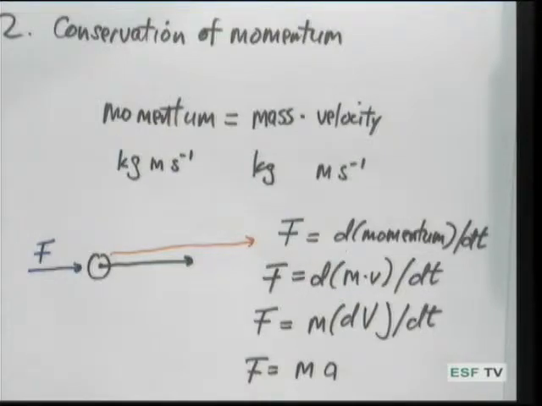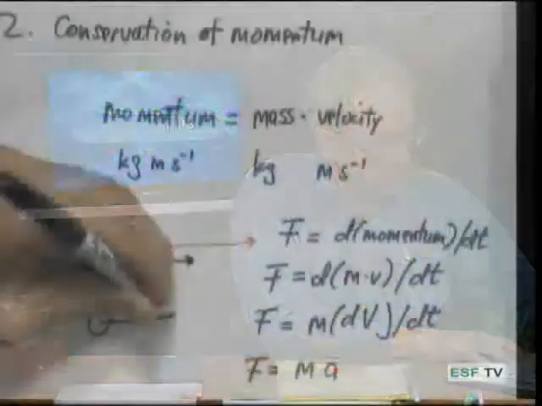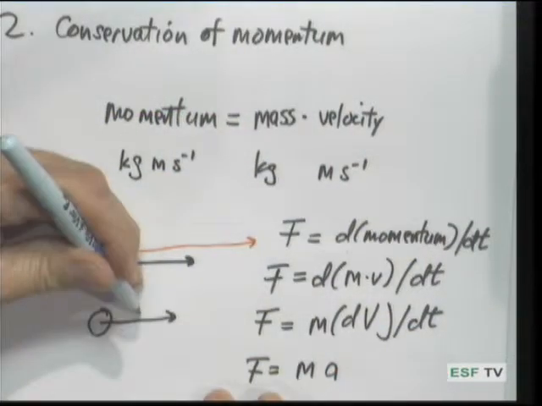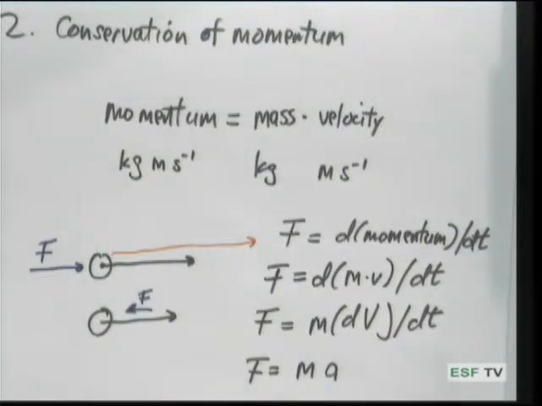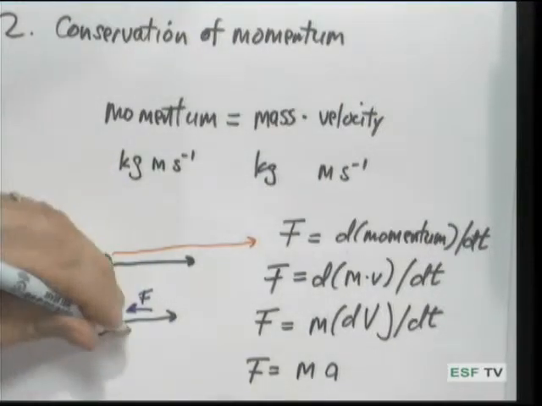Now, Newton's second law, as I said, is basically a statement of what momentum is and what it takes to be able to change momentum. If you have an object at constant velocity, its momentum is constant. If you have an object upon which a force is acting, the momentum will change. If you add a force in parallel with the momentum, you will increase its momentum. On the other hand, if you add a force that is working against the object's momentum, then it will tend to slow that object down, reduce its momentum.